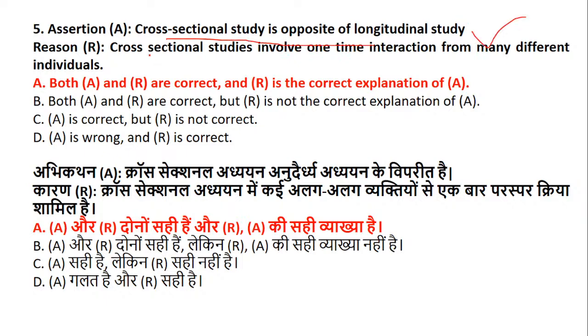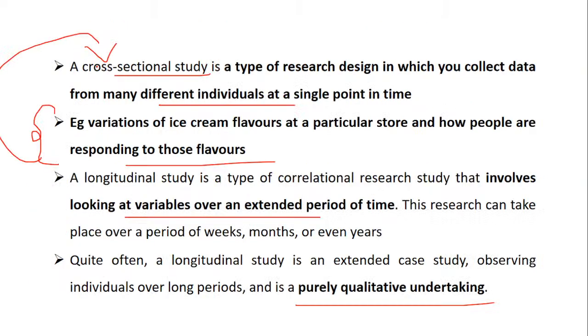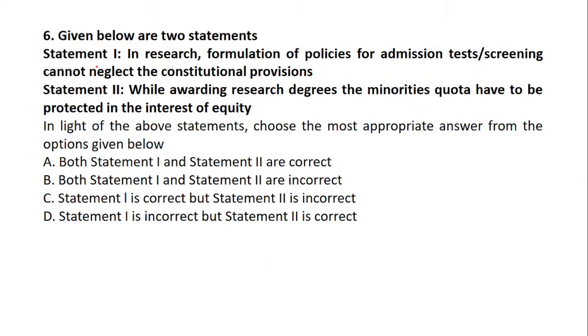Our question was, is cross-sectional study opposite? Yes, it is opposite, true. Cross-sectional study involves one-time interaction from different individuals. Yes, it involves one time, like the example of ice cream flavors I gave. One time the customers are served, but everyone has a different perception towards the flavor. So both the assertion and reasoning are correct. The answer is option number A, not option number B. Please correct it. Now, coming to question number 6, we have two statements. You have to tell which statements are correct and which are incorrect.